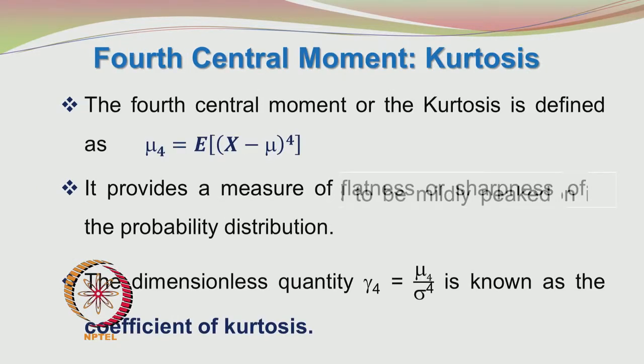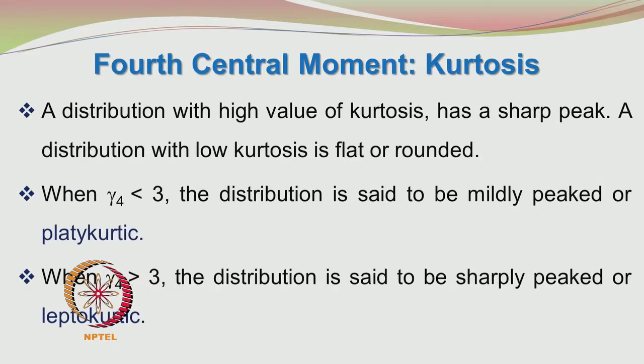The fourth central moment is called as the kurtosis, and that is defined as mu 4 is equal to expected value of (x minus mu) to the power of 4. Okay, it is a measure of the flatness or the sharpness of the probability distribution. Okay, the ratio of the kurtosis to the fourth power of standard deviation is termed as the coefficient of kurtosis.